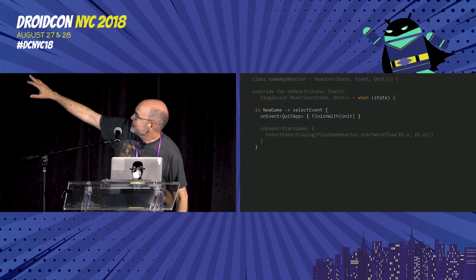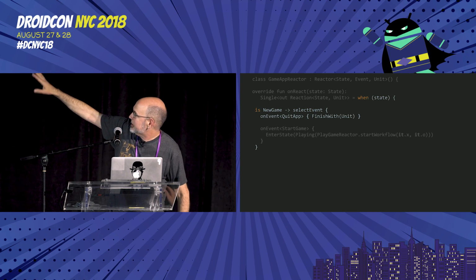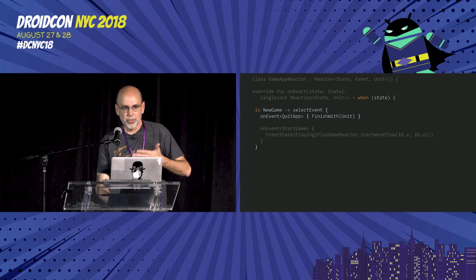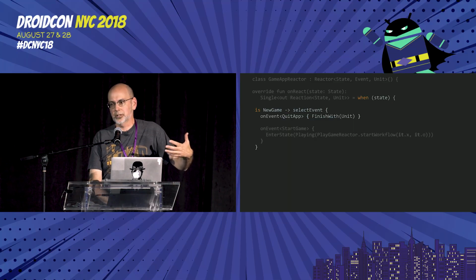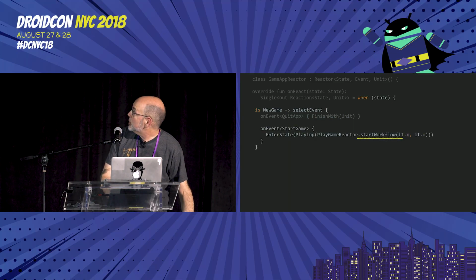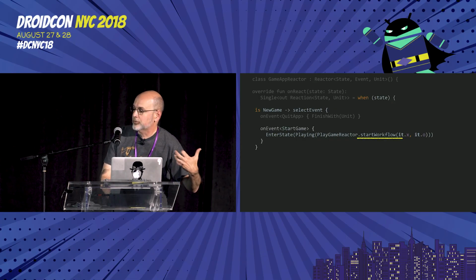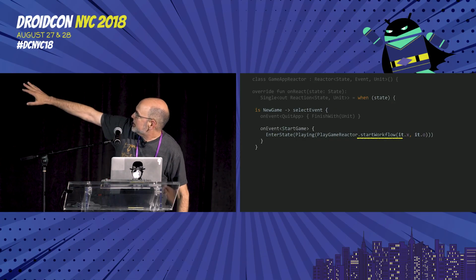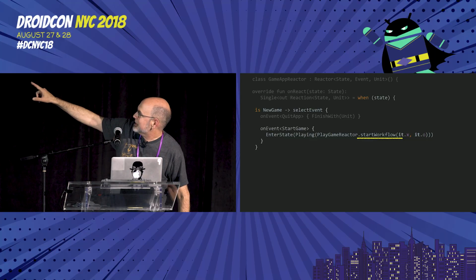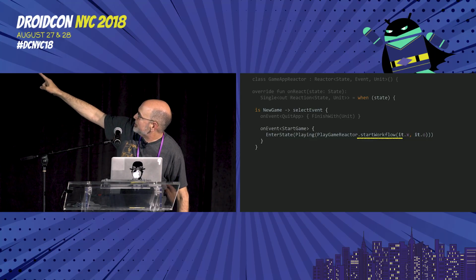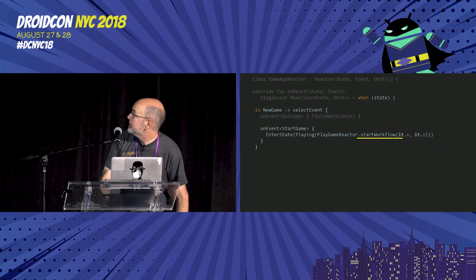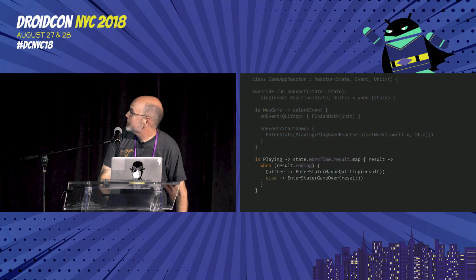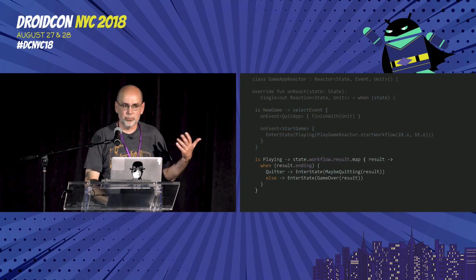If we're in the new game state and we receive the quit app event, okay, fine, we're going to end this workflow called unit. If we're going to finish with it, we have no value to pass out. Presumably the activity is running this workflow. We're going to call activity.finish from here. Or we're entering into that state of another workflow, the play game state, which I cannot enter. I can't create that unless I first create the workflow that it embodies, and I can't do that unless I've passed in the names of the players that are going to make the game go. So what do I do if I'm already in that playing state and I'm presumably delegating to that workflow?